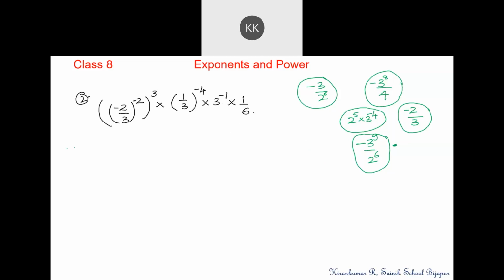Let me try it now. This particular thing within the bracket, I will reciprocate this. It becomes 3 by minus 2 to the power positive 2, whole to the power 3. Correct? You will all agree with this step. Yes, sir. Into this particular thing is a reciprocal of 3 by 1. I'll write it as just 3, 3 to the power 4 into 1 by 3 into 1 by 6. 2 to the 6 power is 2, 1 by 2 into 3.